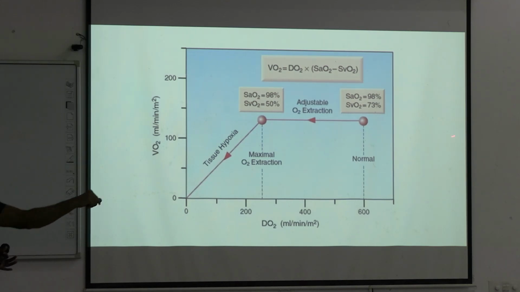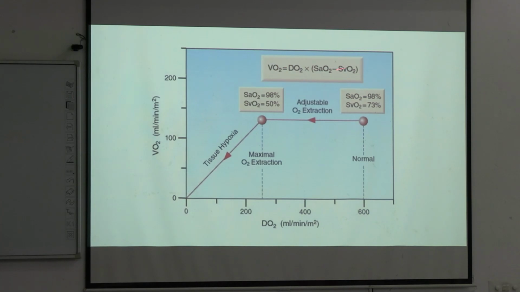Okay, এখান থেকে এখানে আস্তে আস্তে কি হচ্ছে, this is DO2, this line, x axis is DO2, delivery of oxygen. Okay, তাহলে এখানে হচ্ছে 600 ml per minute per meter square, 400 ml per minute per meter square, আস্তে আস্তে DO2 কমছে, রাইট, DO2 কমছে, but VO2 is remaining same, VO2 is remaining same because DO2 is decreasing.